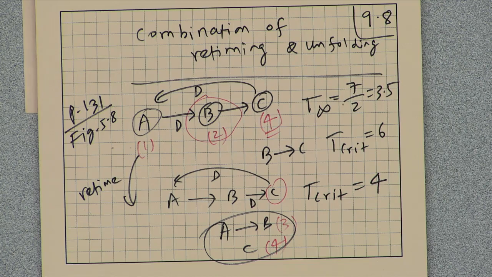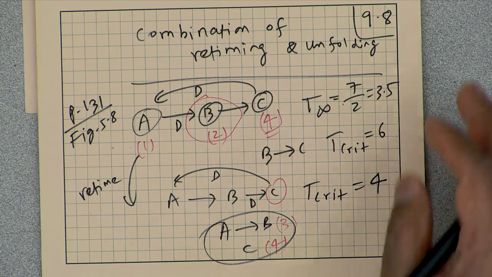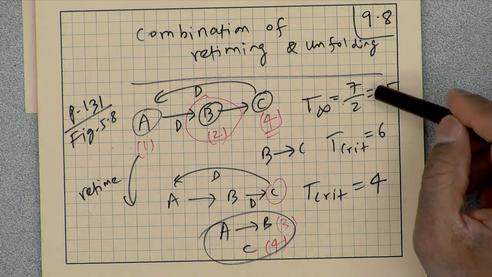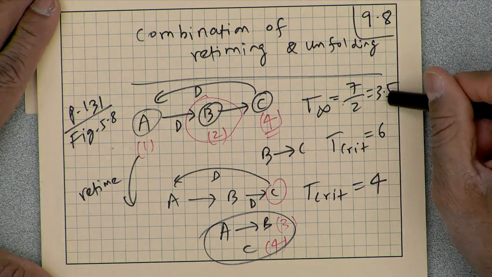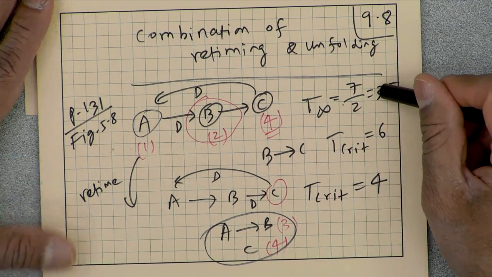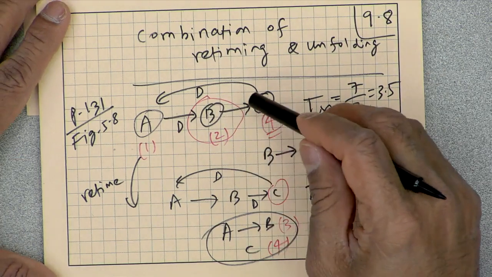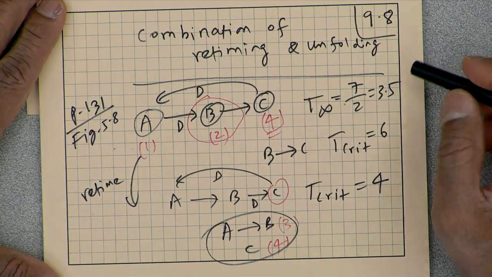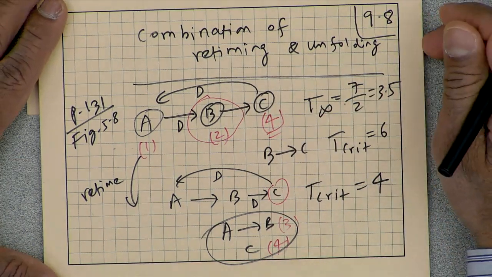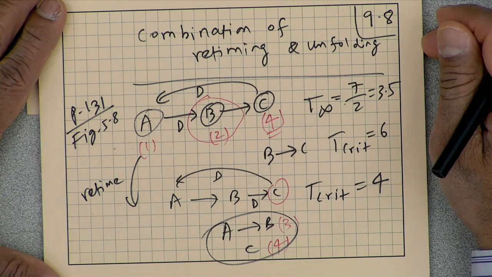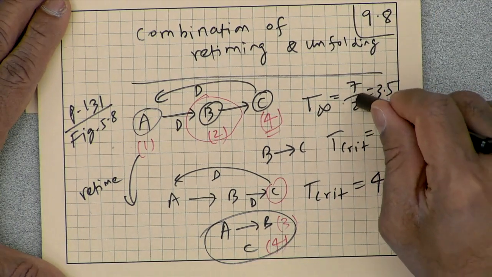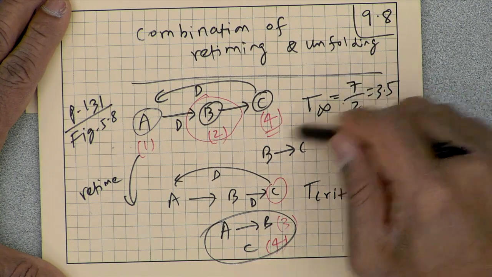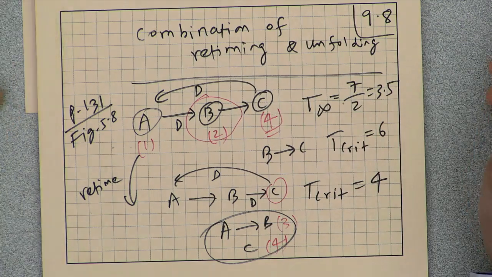However, if we unfold this by factor 2, then we should be able to get an iteration period bound of 3.5. Why? If we unfold by factor 2, I will have a new program that executes 2 iterations, and essentially I am trying to get rid of that factor 2 in the denominator by multiplying 2 to the number of nodes.